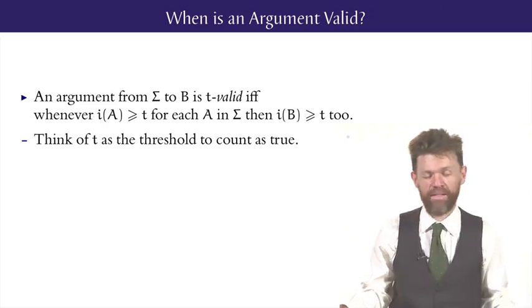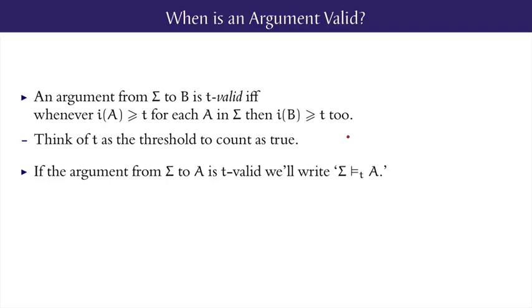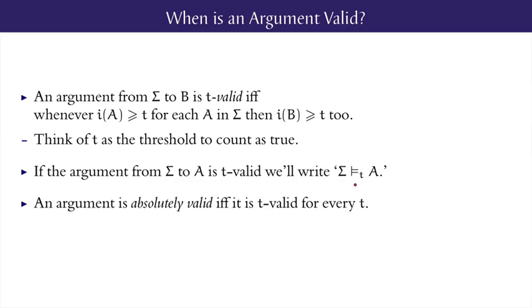You think of t as the threshold to count as true. Now we'll indicate t validity with a turnstile with a subscript t here on the screen. Now if an argument is t valid for absolutely all of the threshold values between 0 and 1, we call it absolutely valid. And an argument is absolutely valid whenever the conclusion is higher than the minimum value of its premises.